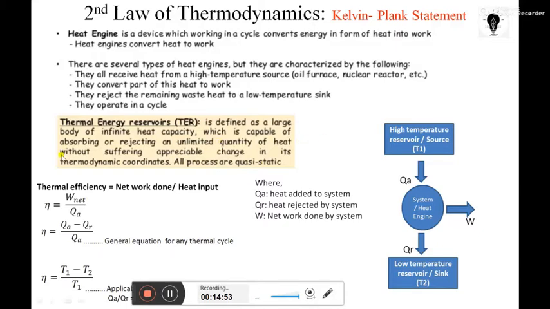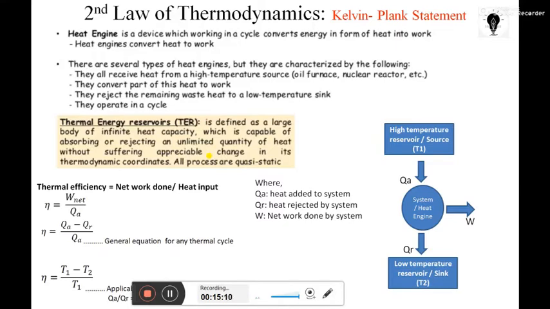No, it will remain 35. So the atmosphere of this particular room does not suffer appreciable change. It won't change.